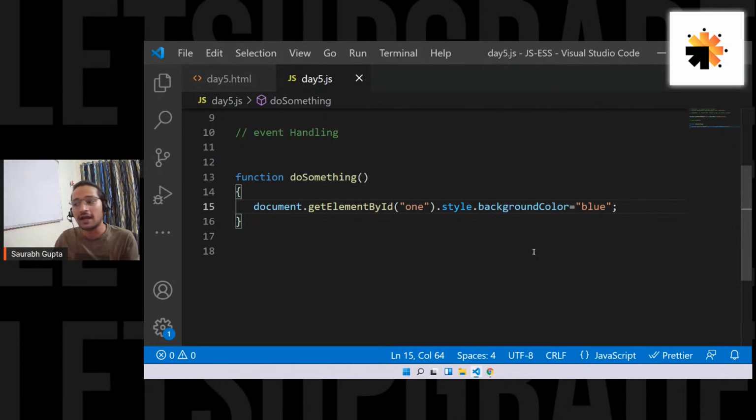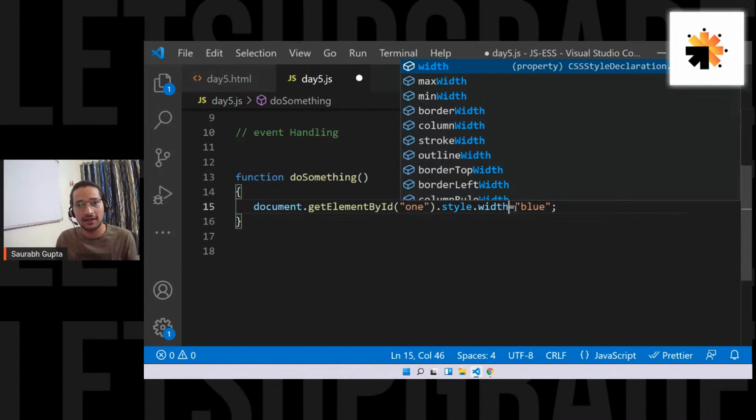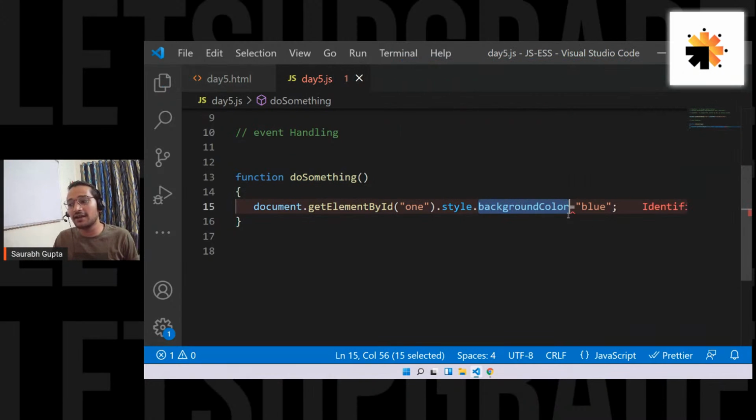Right? Now, what if I want to change width? So I'll simply remove background color and I can use width here. So you have to understand how to apply pieces properly. The first 3 pieces will be the same because I still want to change style, but not background color. I want to change width. I want to change height. I want to change font size. I want to change whatever I want. Is it clear to everyone? So understand how I'm joining the pieces. That's very important. And I'm going to leave it because this is your first session of DOM manipulation.